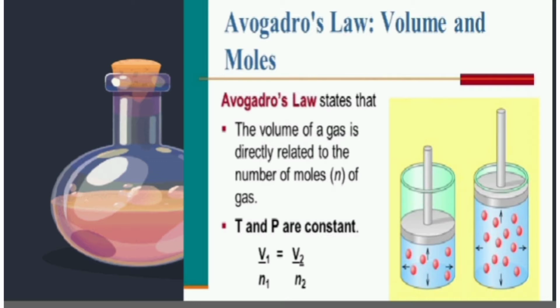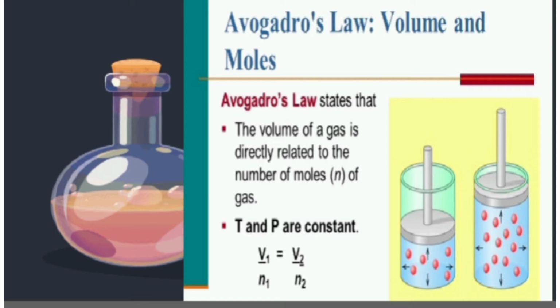Just consider two containers containing different gas molecules. If the volume is high, the number of molecules is also high. If the number of molecules is high, then the volume also remains high. So volume is directly proportional to the number of molecules. If the gas is compressed, the volume is small, which means the number of molecules present in that container is also small. If the volume of the container is high, the number of molecules present in that container is also high. This is Avogadro's hypothesis.